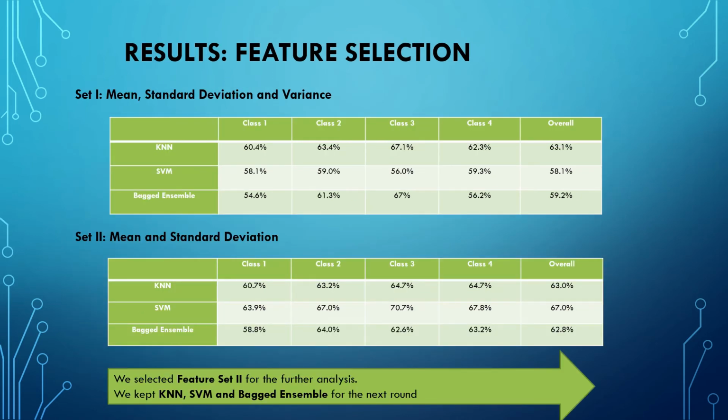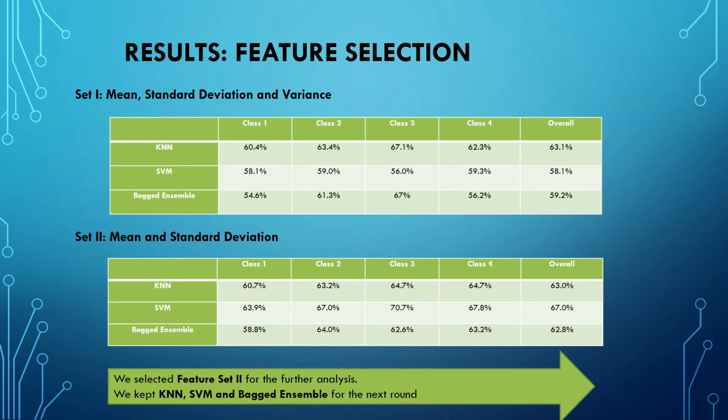Then we're going to use the feature combinations that we have created previously. That is 2 sets. Set number 1 has mean, standard deviation, and variance, and set number 2 only has mean and standard deviation. And we apply those 3 previous machine learning techniques for this round. And as you can see over here, we have the accuracy for each class and the overall accuracies.